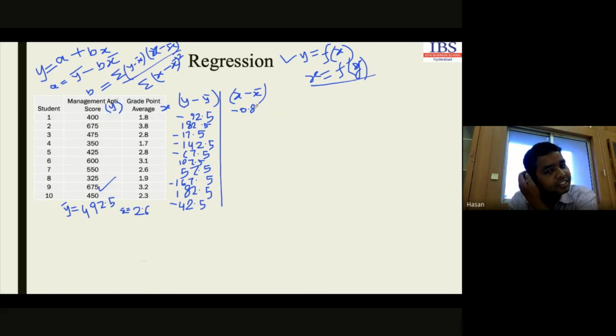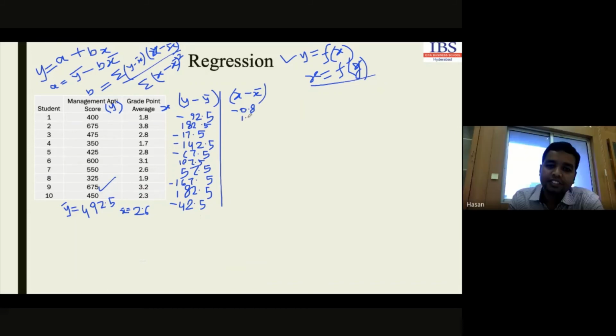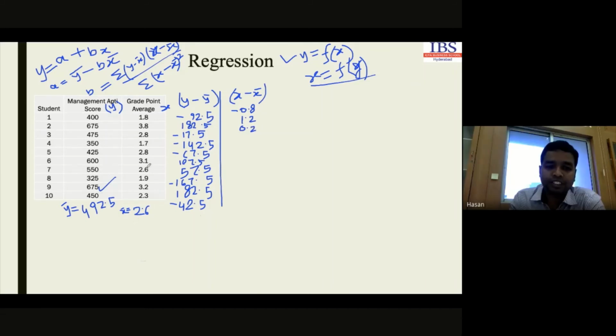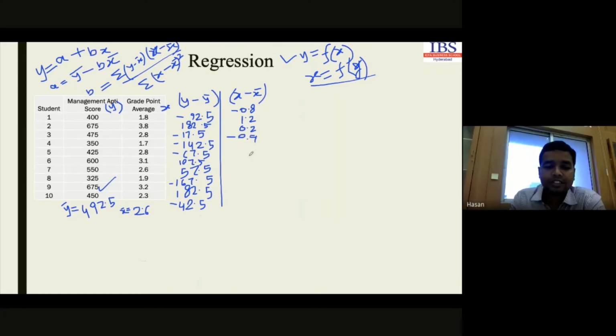The next one, plus 1.2. Then 2.8 minus 2.6 is 0.2. Then 1.7 minus 2.6, minus 0.9. Okay, then next one.